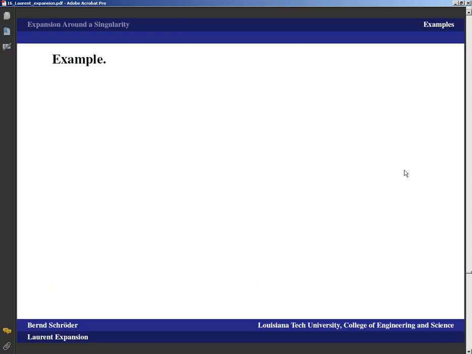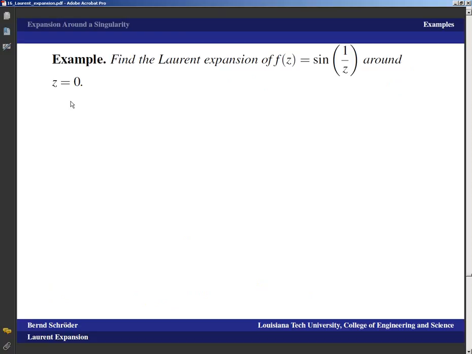Okay, let's take a look at some examples of how this works. First, let's find the Laurent expansion of f of z equals sine of 1 over z around z equals 0. Well, in many cases you really don't need to compute those ugly integrals, because you will probably use the fact that the functions you're working with already have expansions. For example, sine of z we know is the sum n equals 0 to infinity of negative 1 to the n divided by (2n plus 1) factorial times z to the 2n plus 1.